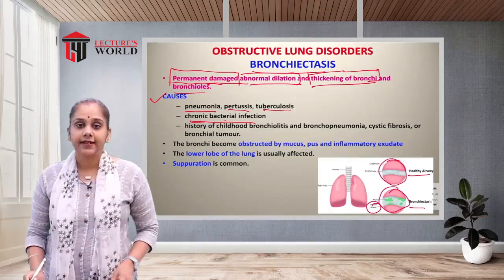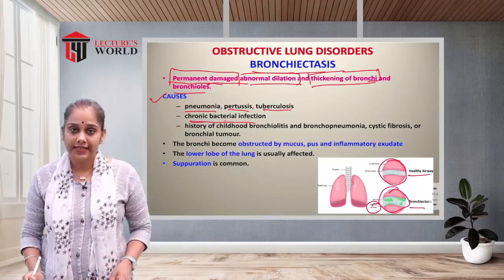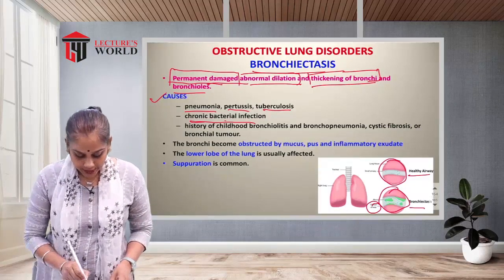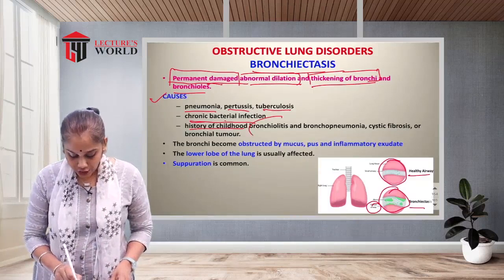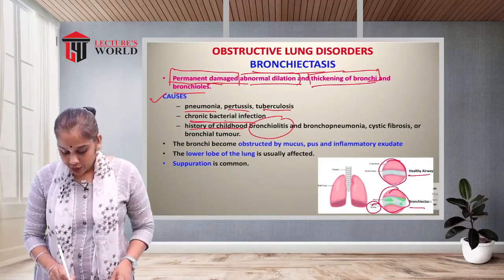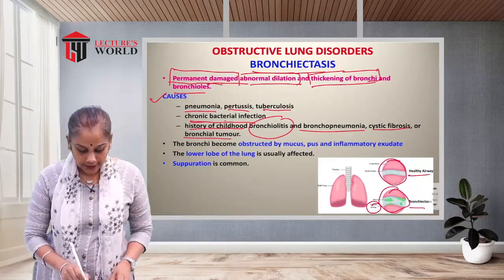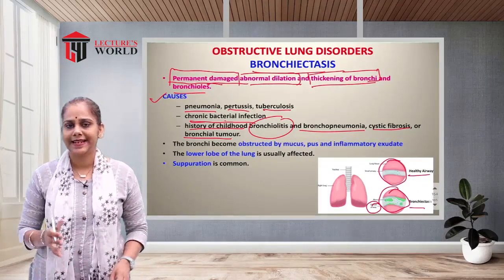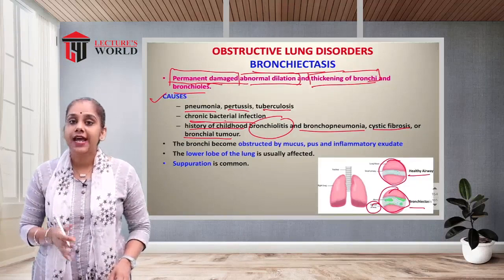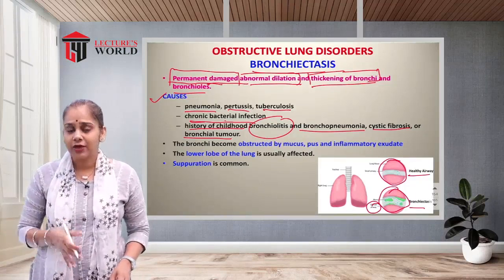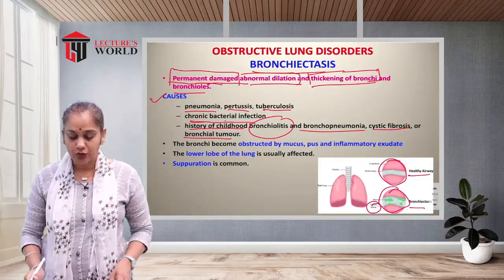Other causes are chronic bacterial infections in the lower respiratory tract, history of childhood bronchiolitis and bronchopneumonia, cystic fibrosis, or bronchial tumor. Is there any tumor? Is there any fibrosis during childhood? During childhood there is pneumonia, there is bronchiolitis.